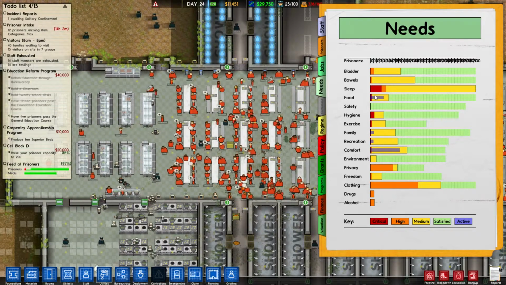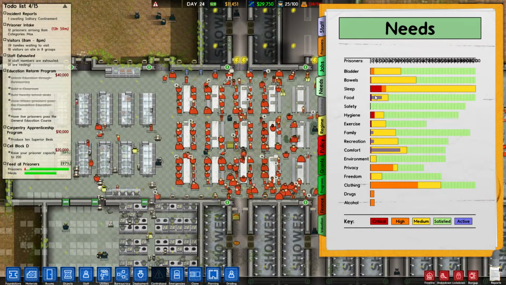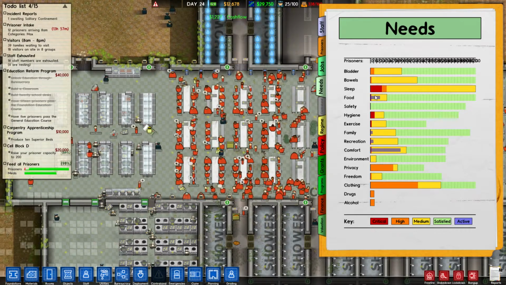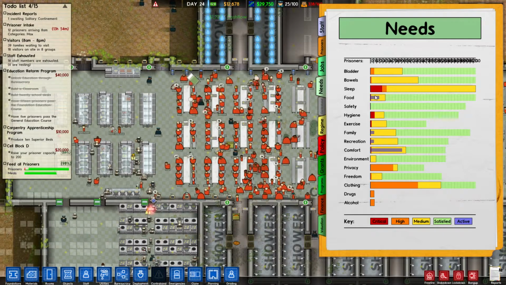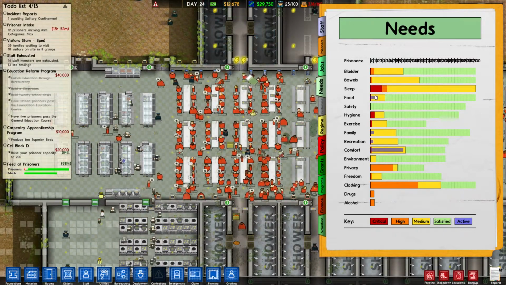I may need more janitors as well. I'm not quite sure. Look at that red bar, it is almost non-existent now in food. I might need more janitors. That also might be part of it. And I could certainly do that. I could absolutely hire more janitors. There's nothing preventing me from doing so. There you go. That's better English.